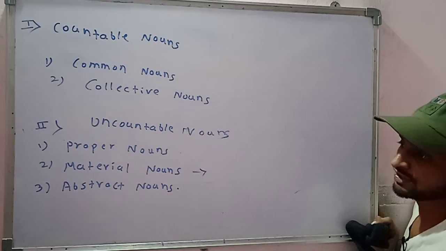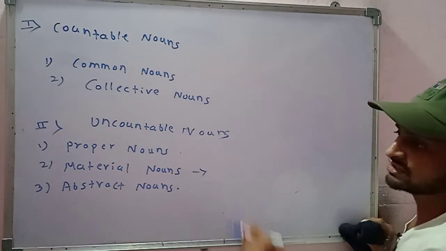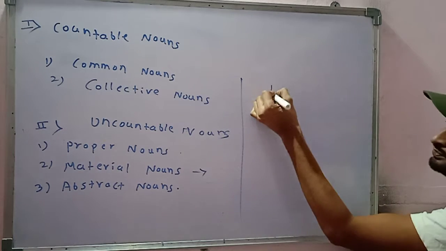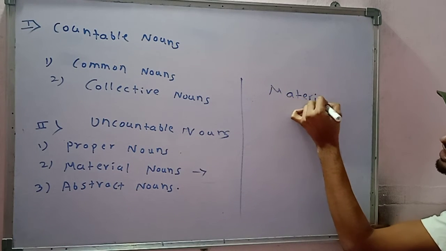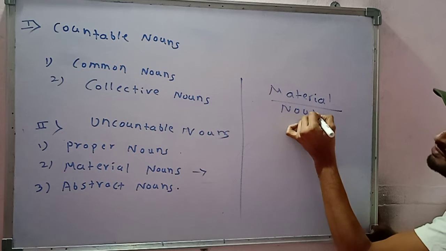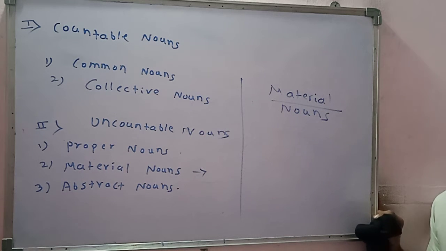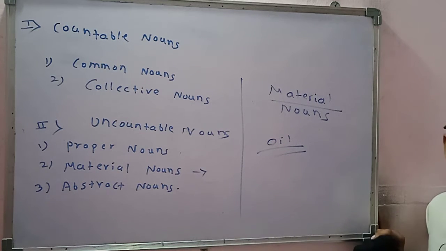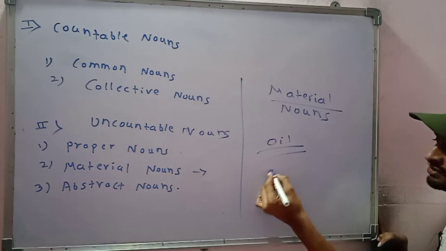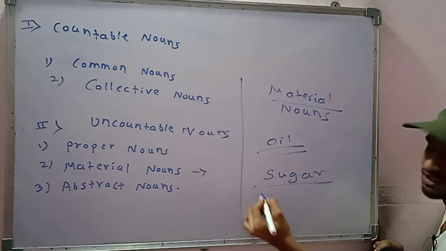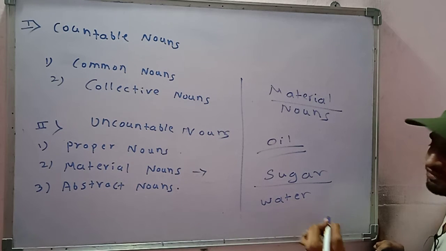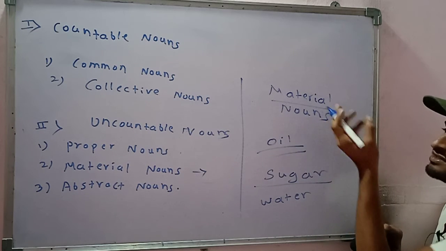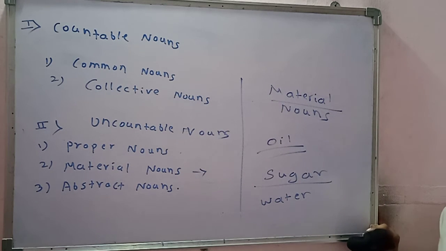What is material noun? I have not explained material nouns yet. Here in this video, I am going to explain about the material noun. What is material noun? Material noun means nouns that stand for the name of the materials. Like, for example, oil. Oil is a material, that is why it is a material noun. Let us say sugar. Sugar is also a material. Water is also a material. The name of any material is a material noun. So this is the very simple concept of material noun.